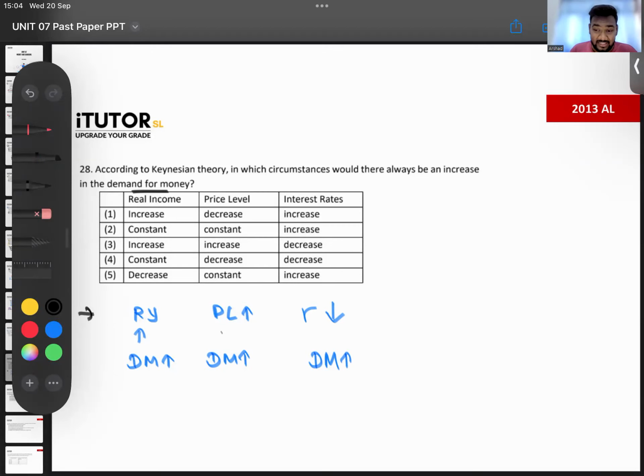Which one is our answer then? Number 3, no? Number 3. Increase, increase, and a decrease. Yes, how does this happen? That's the theory part, okay? I'm not going into that in detail. Any questions, guys?